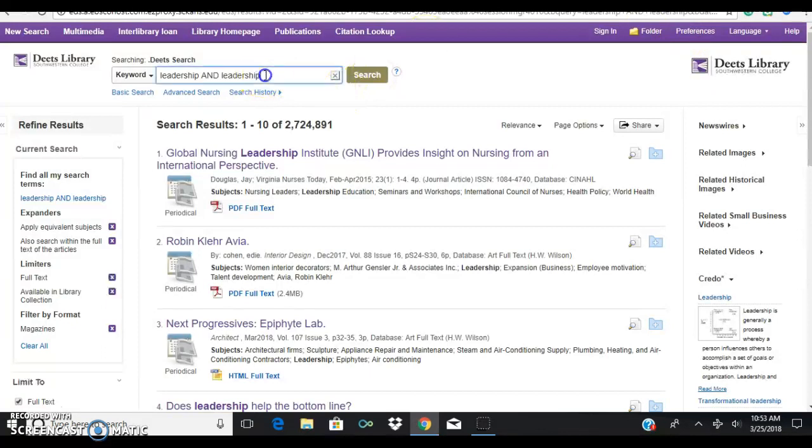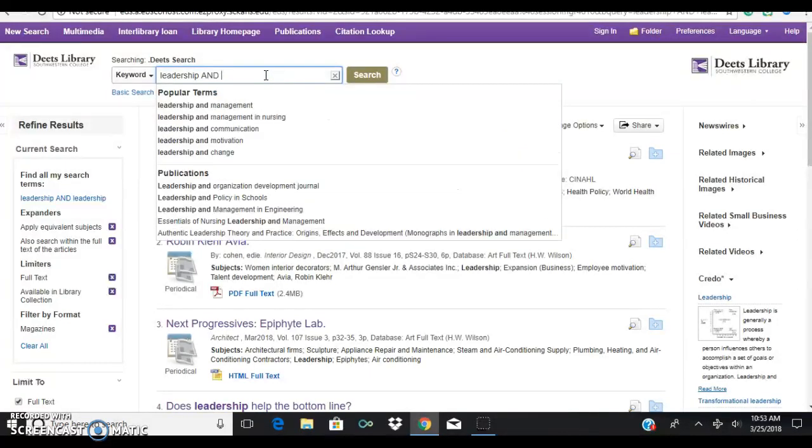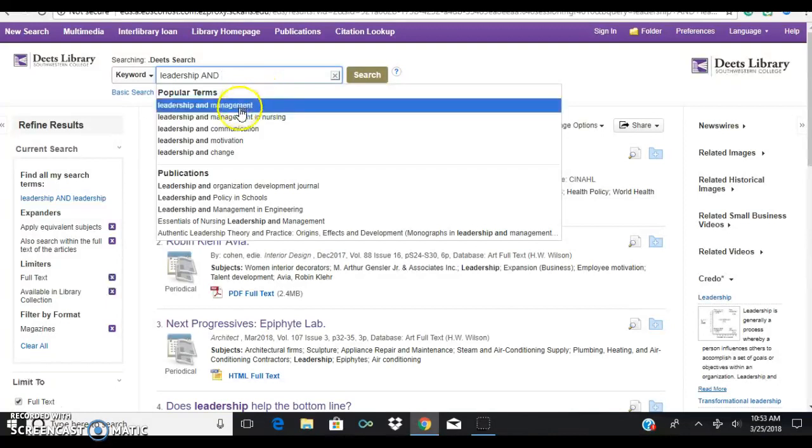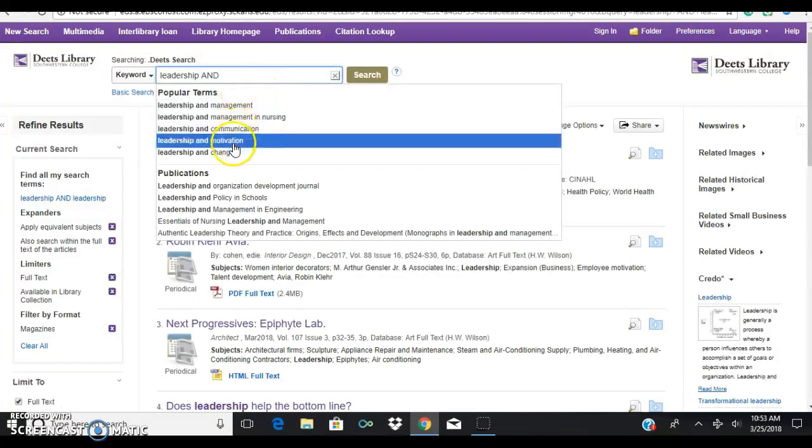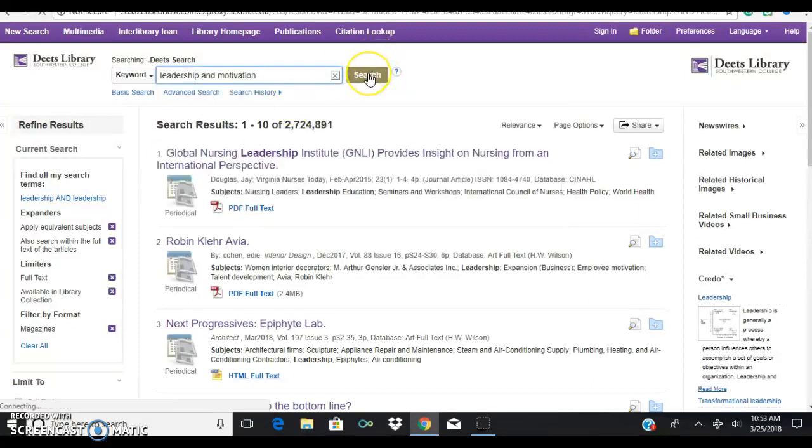I don't know why this adds in leadership. It's very odd. It puts it in already for you, which I don't quite get. But notice, I also want to point out that it will give you popular terms too to help you, like, I'm interested in leadership and motivation. So that'll help you too if you don't find anything in an article.